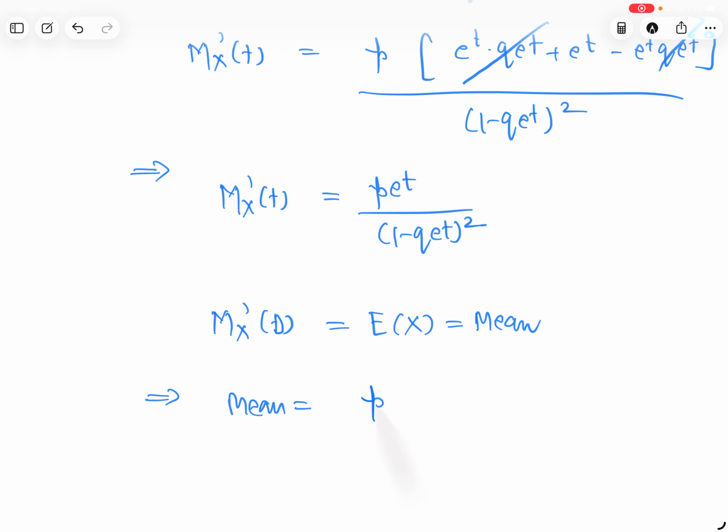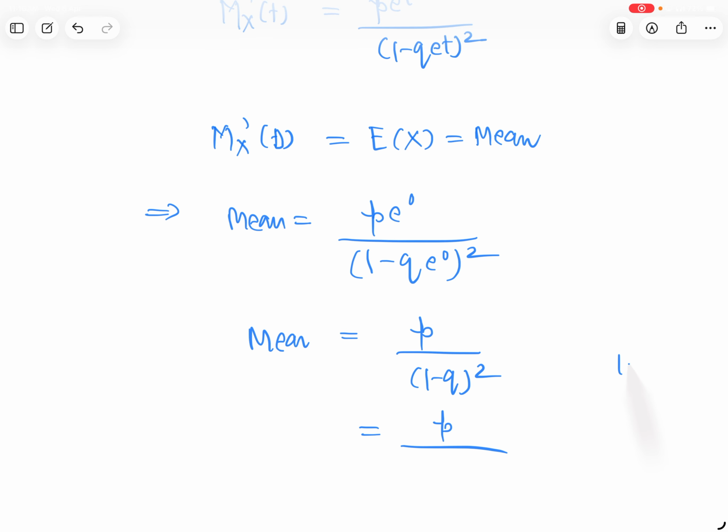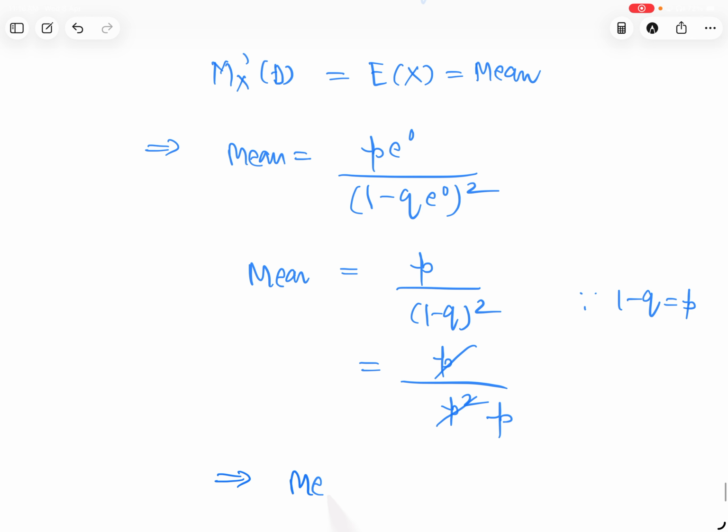What is 1 minus q? It is p. So this implies the mean is 1 upon p.